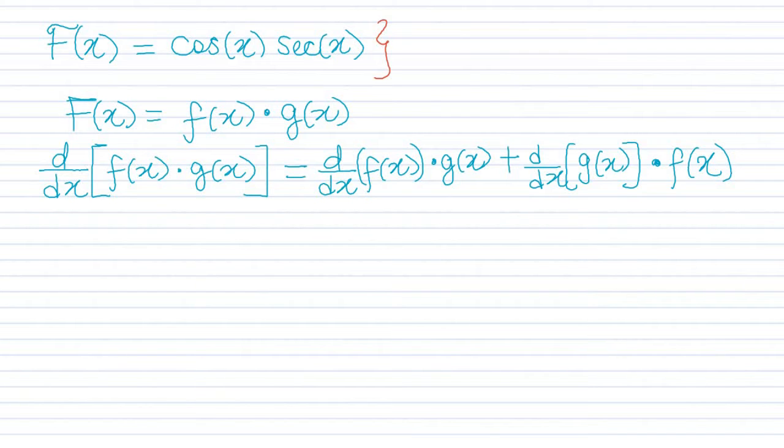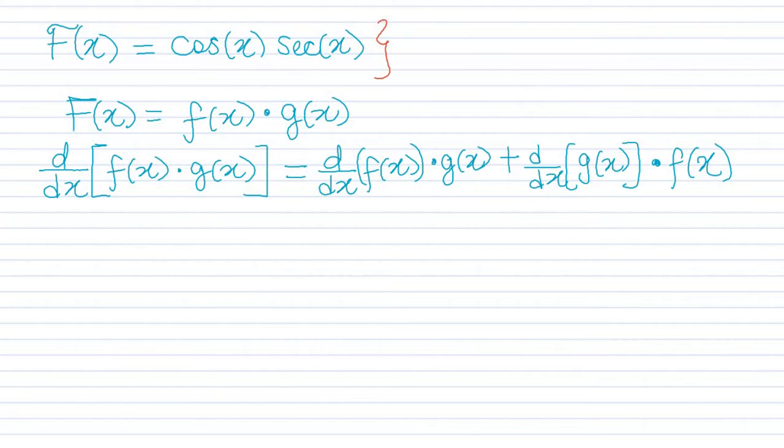rule to this function. One thing you need to first of all know, the reason why we have to use product rule and apply product rule to this function in order for us to properly differentiate it is because we have two sub-functions, cosine x and secant x, multiplied by each other. So when you have two sub-functions multiplied by each other, which is basically then a full function, you're going to apply product rule.